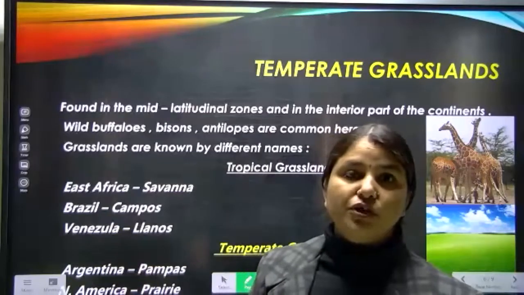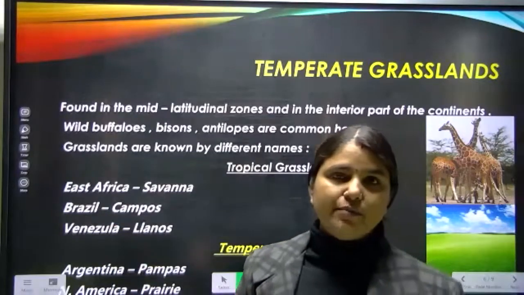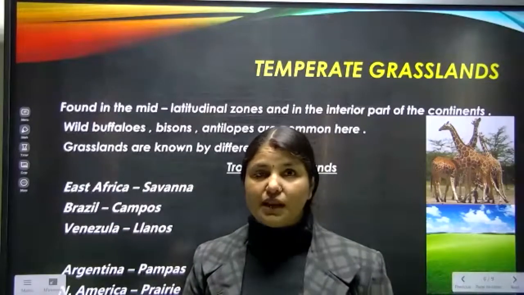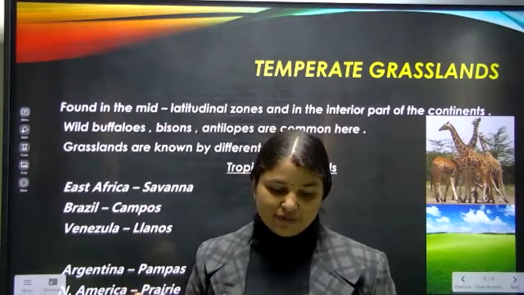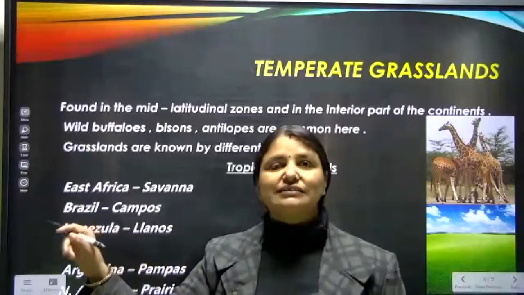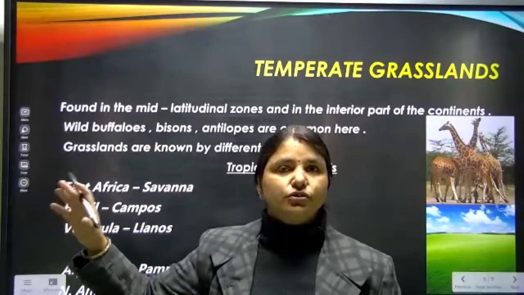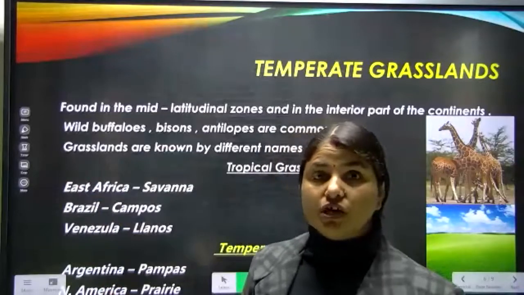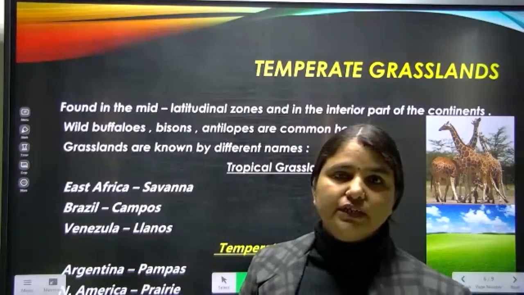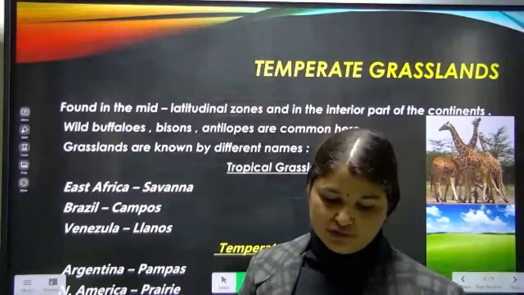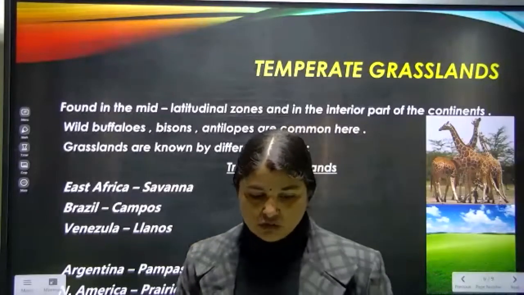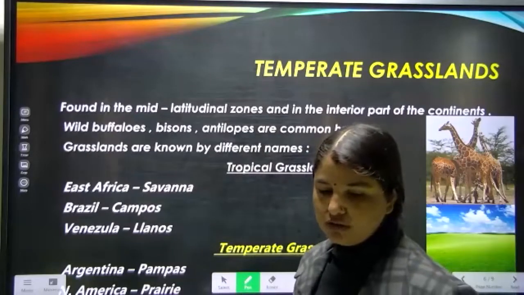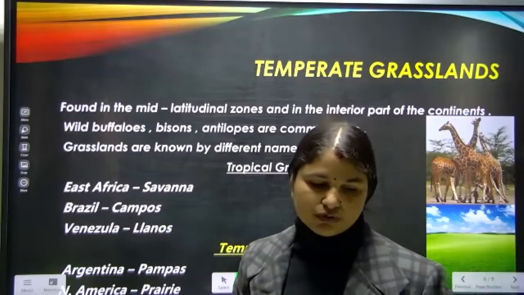You have to give the answer. Temperate grassland of Central Asia is known as blank. Or, downs is the temperate grassland of which country. So you must learn the names of the grasslands and in which country they are known by these names. Okay boys? So I hope the grassland topic is clear to you all? Yes or no? Yes. Okay, very good.